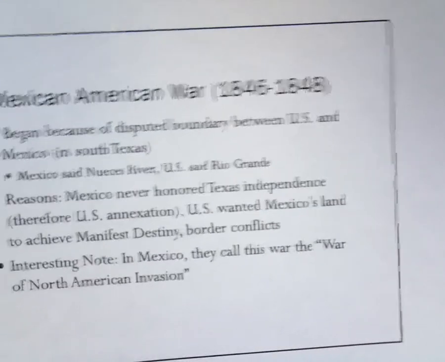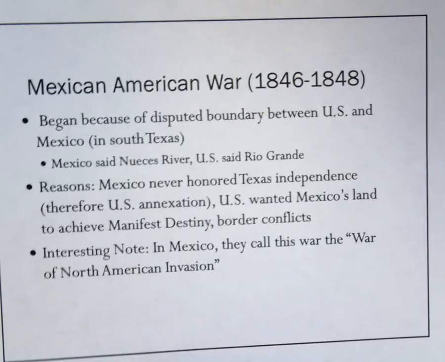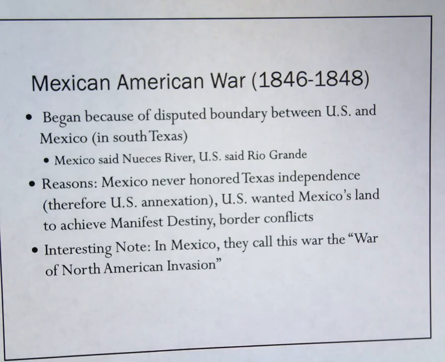So the Mexican-American War began in 1846 and started because of the disputed boundary between the United States and Mexico in South Texas. Recall, Mexico said that the northern Nueces River was the boundary between the United States and Mexico. However, the U.S. says it's the Rio Grande. That leaves the area in between the two rivers, an area of land that both countries think belongs to them. This was one of the major reasons that war began.